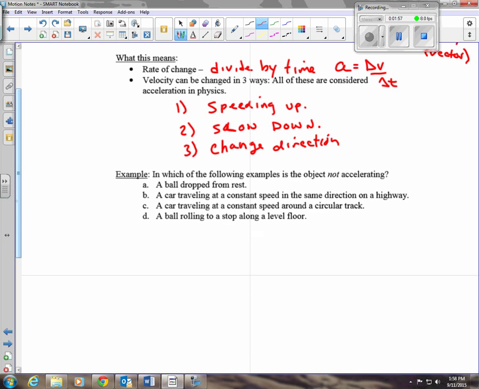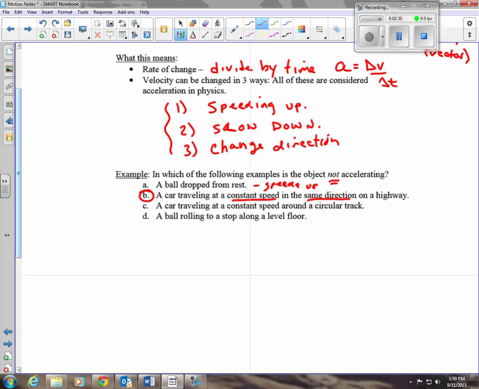So here's an example. In which of the following examples is the object not accelerating? A ball dropped from rest. As I drop something, gravity is going to cause it to speed up as it falls. Okay, so that's definitely accelerating. All right. A car traveling at a constant speed. Okay, so we're not speeding up, we're not slowing down. In the same direction, so we're not changing direction. Oh, that's none of these three things. So therefore, B is not accelerating.